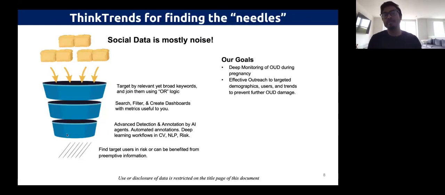The keywords can be, for example, hashtags. They can be certain text. They can be a user that someone is following, if they have a post or someone mentions a user. There's a couple of options in which we can capture it. For example, in Reddit, we can capture subreddits, and we can get real-time streams for subreddits. So that's also built into the platform of ThinkTrends Social. That's how we do a very broad capture of the kind of data we want.